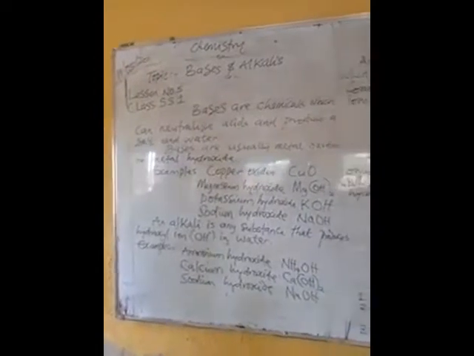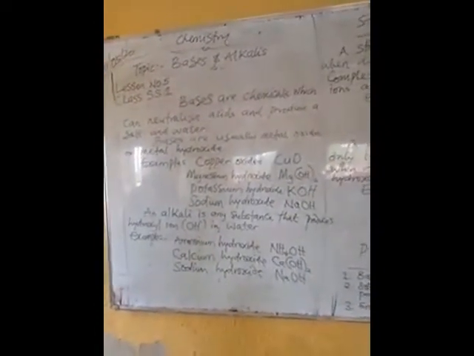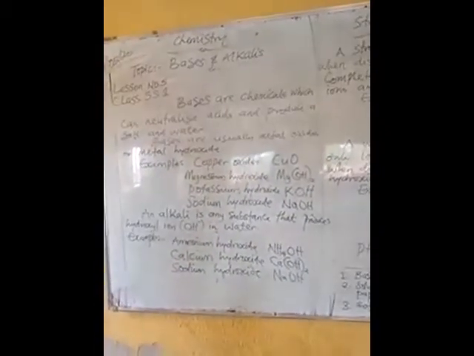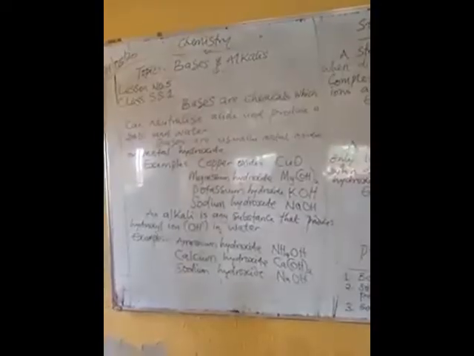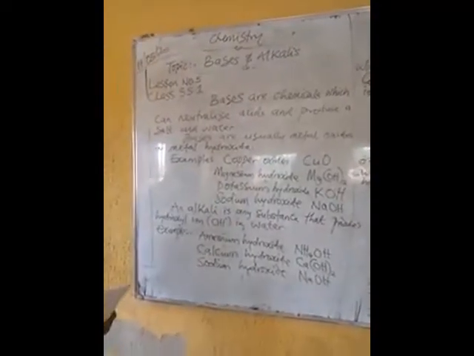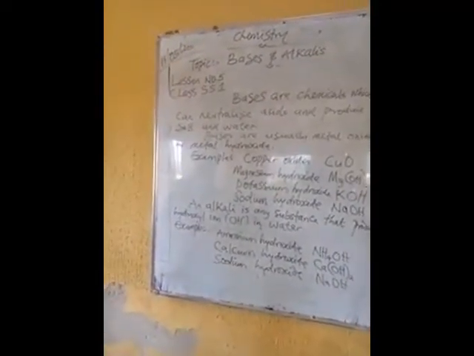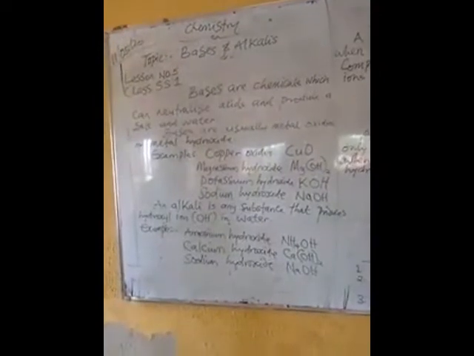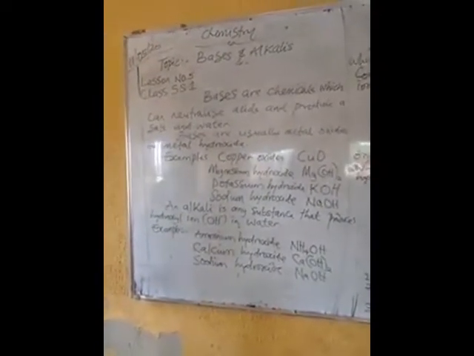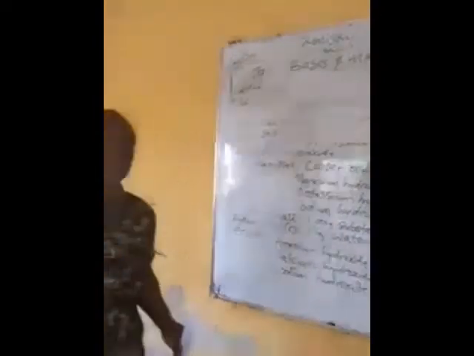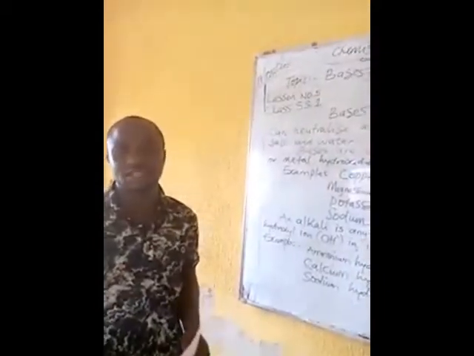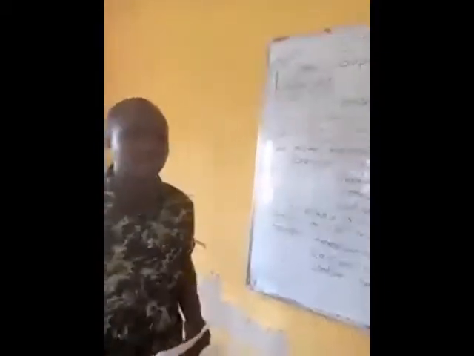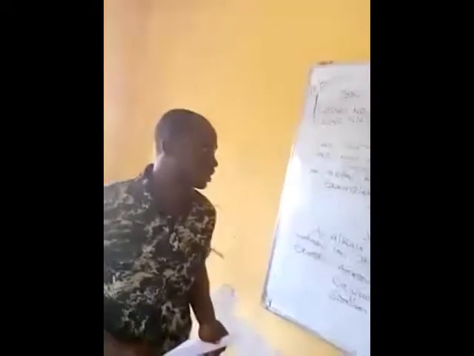Or rather, you can say a base is a compound which will neutralize acid and will turn red litmus paper to blue. Bases are usually metal oxides or metal hydroxides.